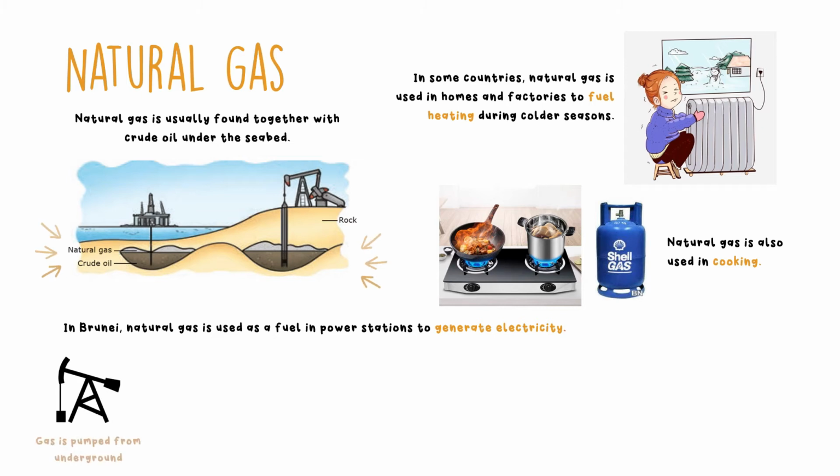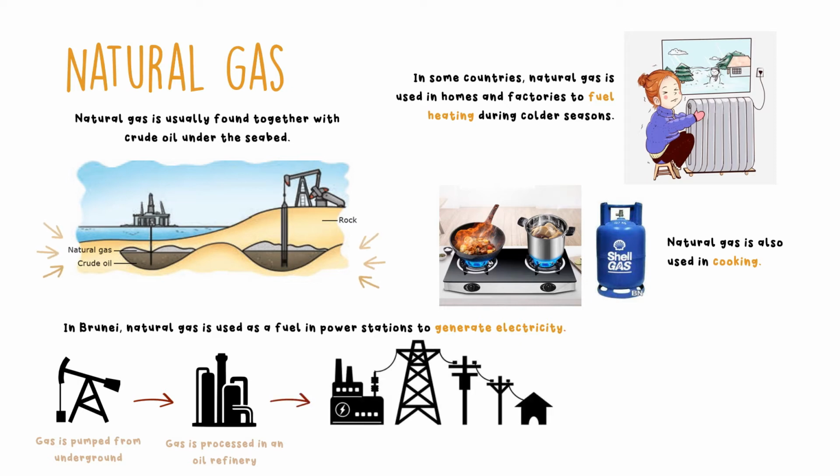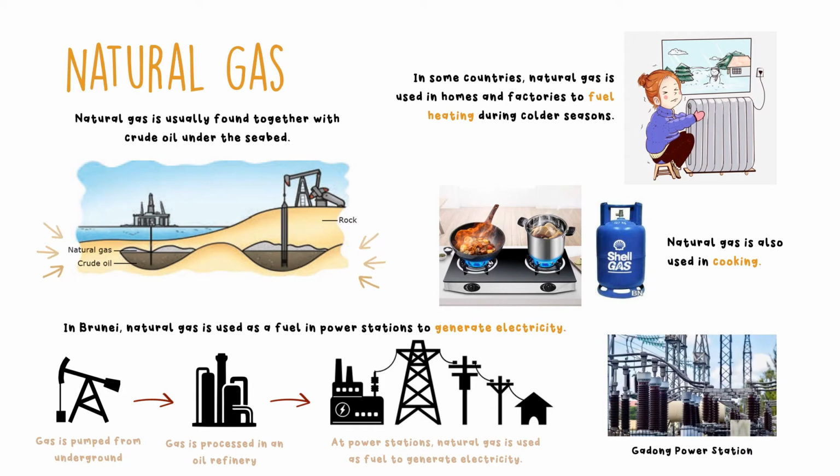Gas is pumped from underground, then it is processed in an oil refinery, which will eventually be transported to power stations. At power stations, natural gas is used as fuel to generate electricity. And this is how we get electricity for our homes. Gadong Power Station is one of the power stations found in Brunei.